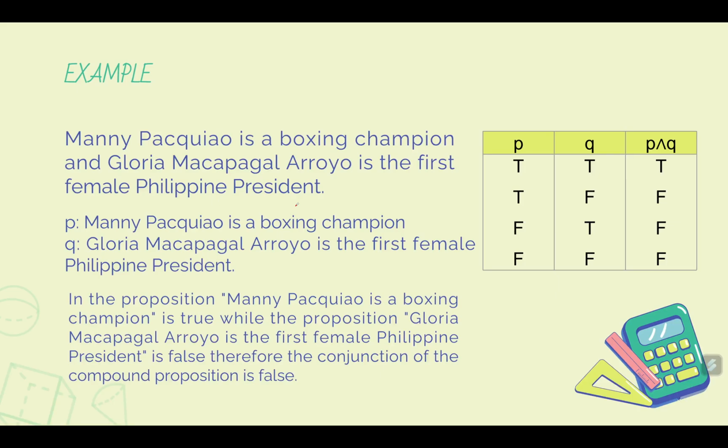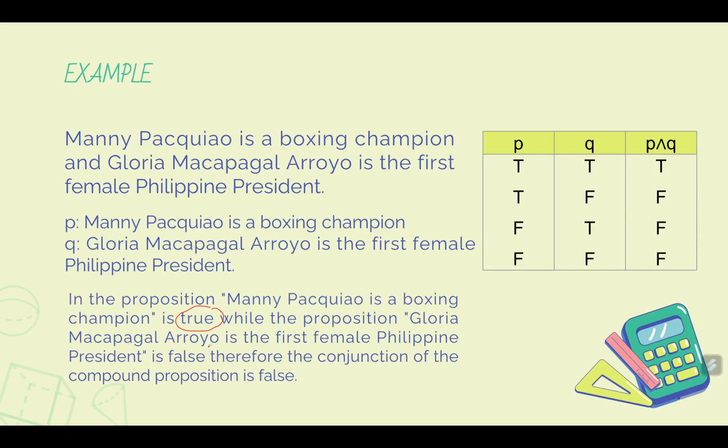So first, is the statement P, that Manny Pacquiao is a boxing champion, true? And the answer, yes, it is true. Manny Pacquiao is a boxing champion. And then we move to the second statement, that Gloria Macapagal Arroyo is the first female Philippine president. Now, this statement is false, right?